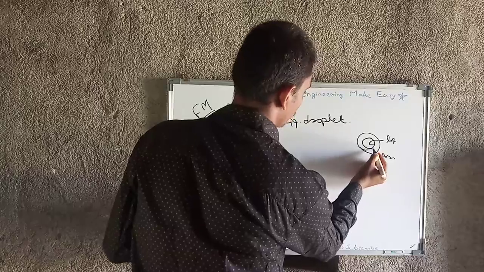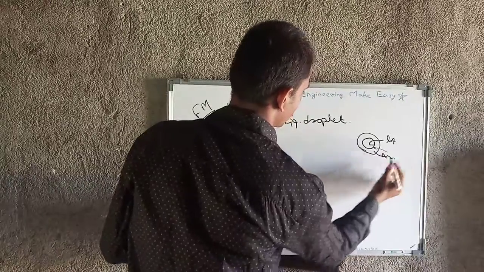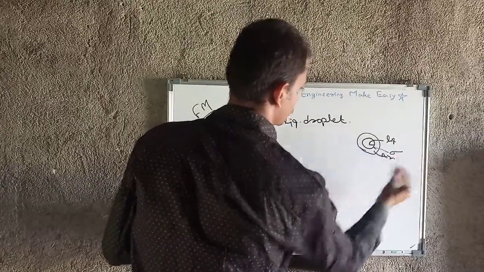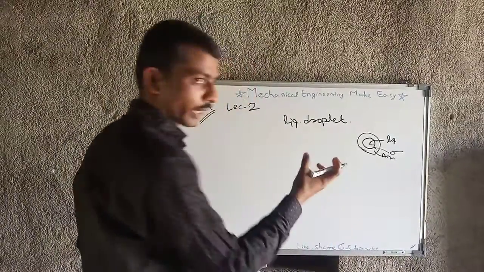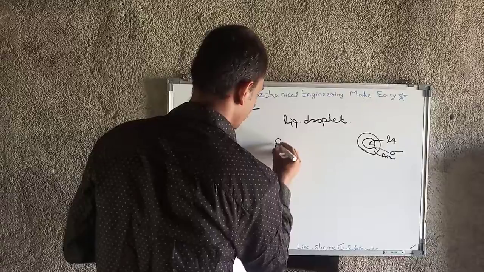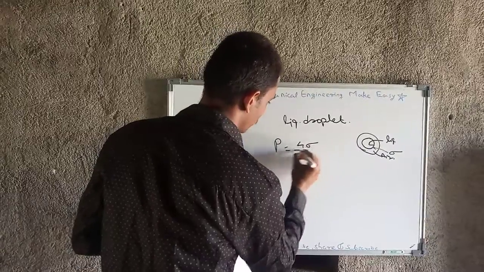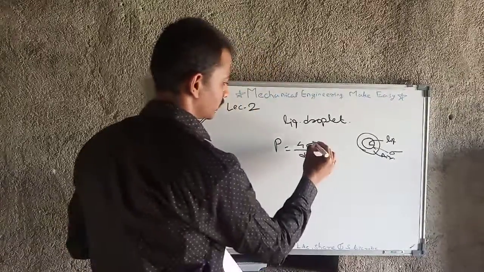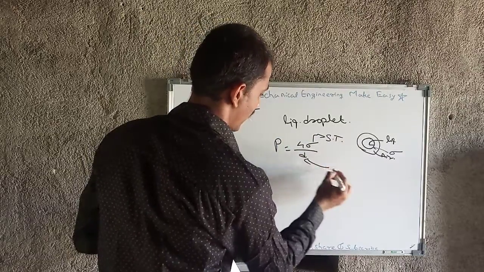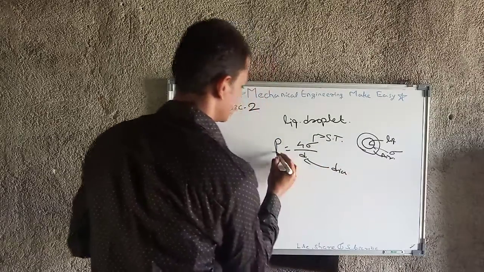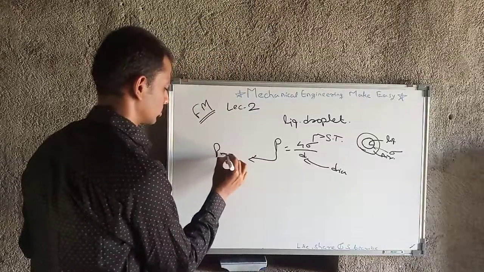The surface tension at this surface is sigma. From that surface tension value we calculate the pressure, and that pressure will be 4 sigma upon d. Here sigma is surface tension, d is diameter, and this is the pressure intensity.